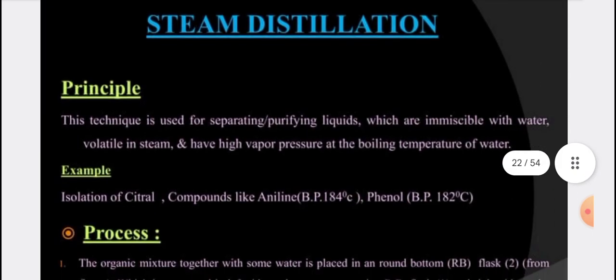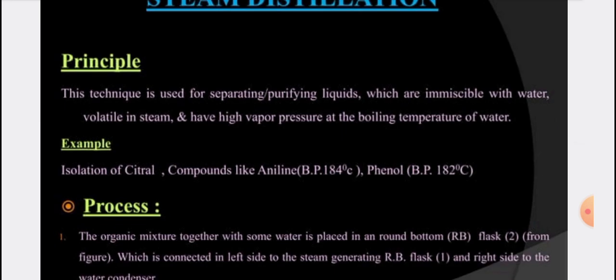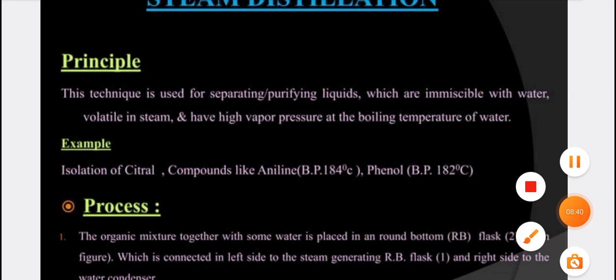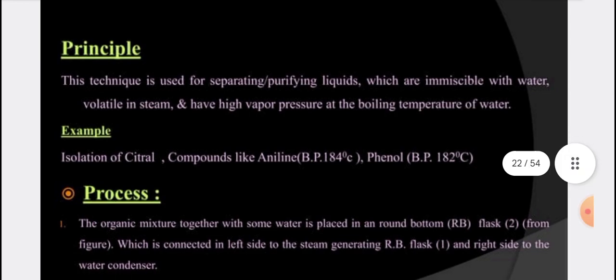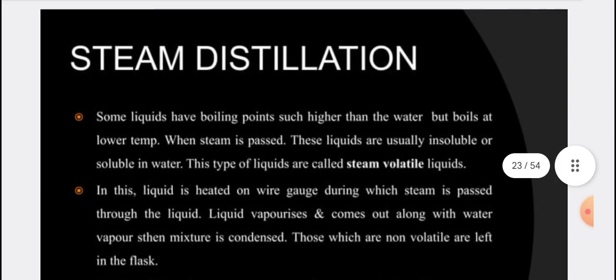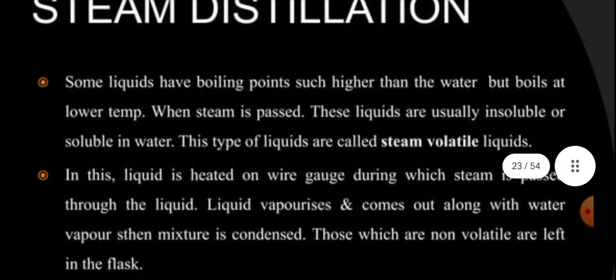Then there is another process known as steam distillation. This technique is used for separating and purifying liquids which are immiscible with water, volatile in steam, and have a vapor pressure at the boiling point of a mixture. There are various compounds like aniline and phenol. Some liquids have a boiling point much higher than water but boil at a lower temperature when steam is passed. These liquids are usually insoluble in water. This type of liquid is called a steam volatile liquid.